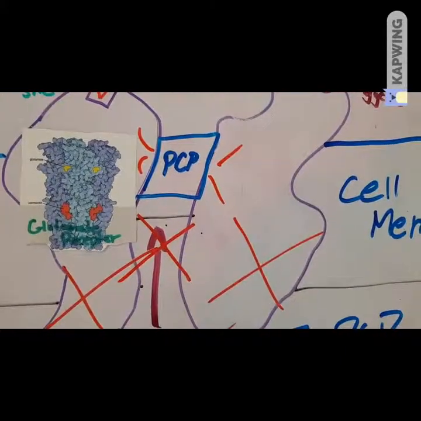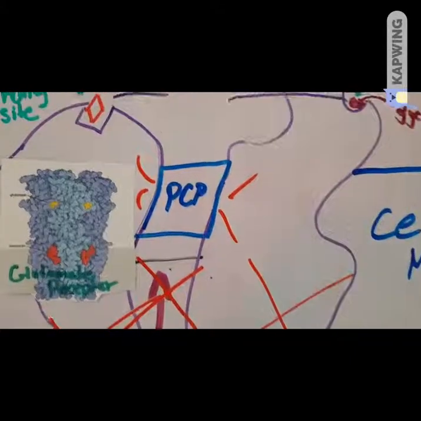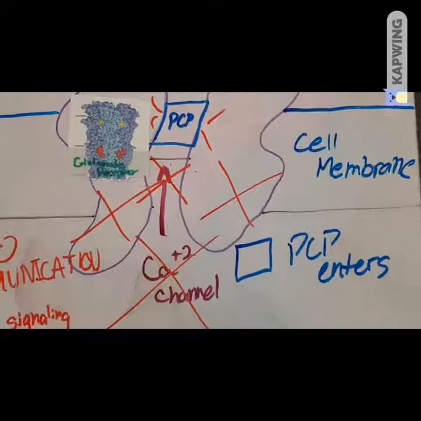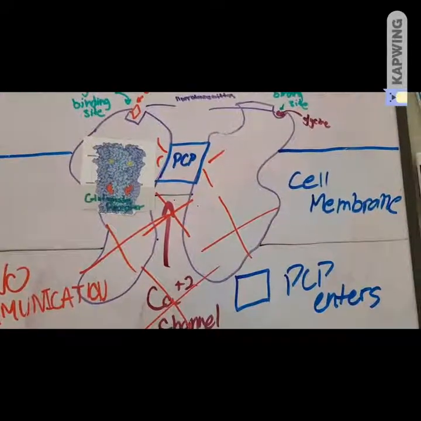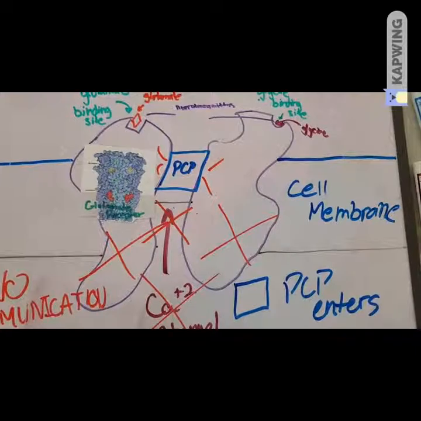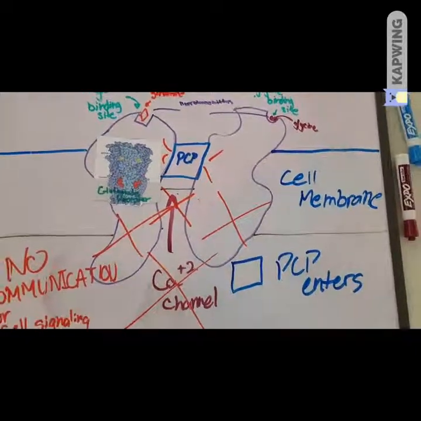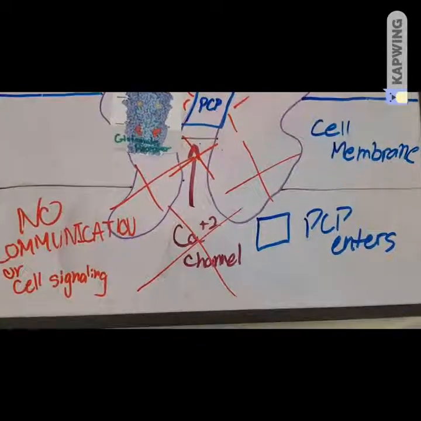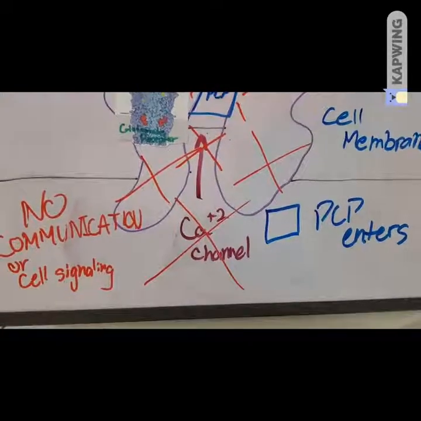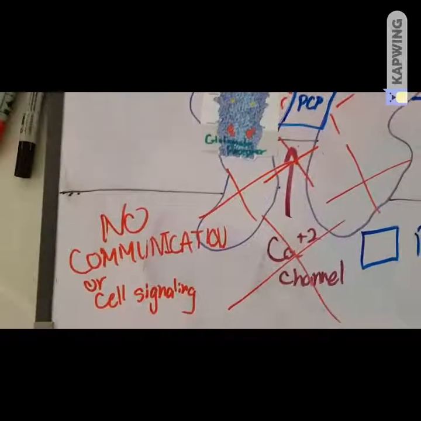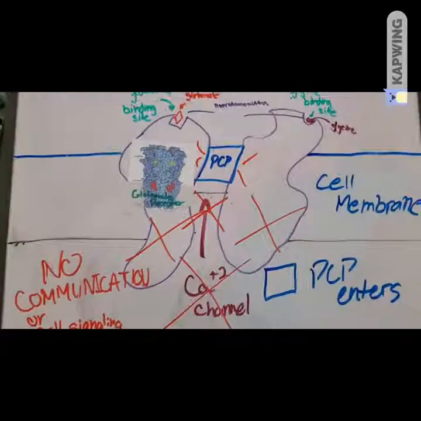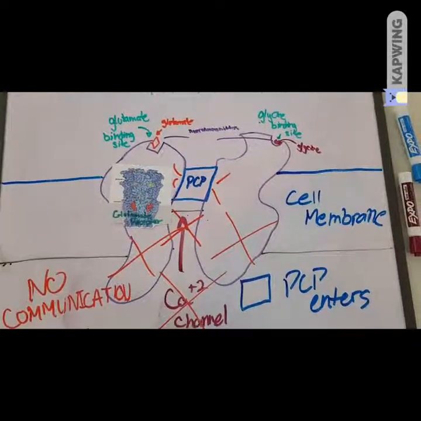Because PCP is an uncompetitive antagonist, it blocks the ion channel by binding to a site within it. Once it has bound, the PCP turns off the ion channel, thus preventing these positive ions from entering the cell. PCP blocks the neurons from communicating and therefore brings an organism's physiology to jeopardy.